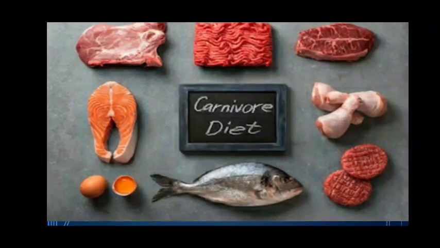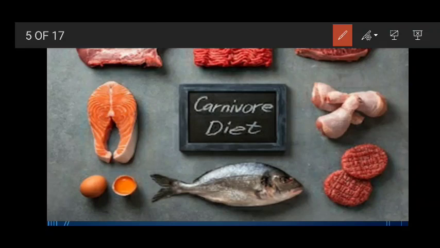As you know, carnivores means an organism which depends on the flesh of meat. So you can see in the picture, it is very clear that this is the carnivore's diet. This one is fish. This one is egg.